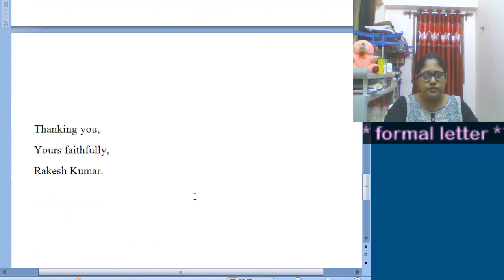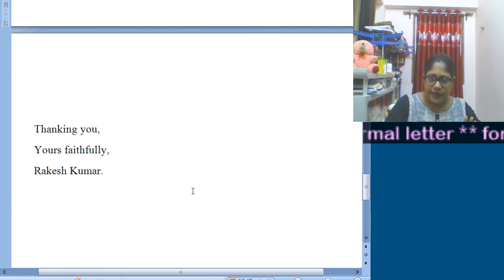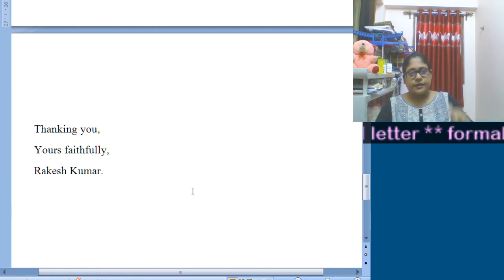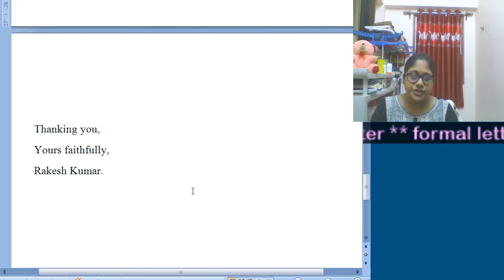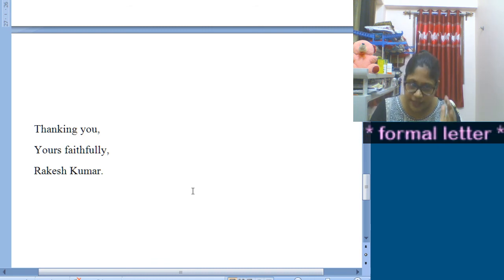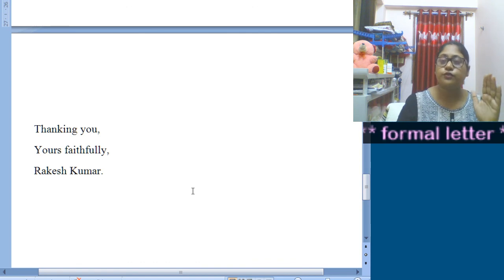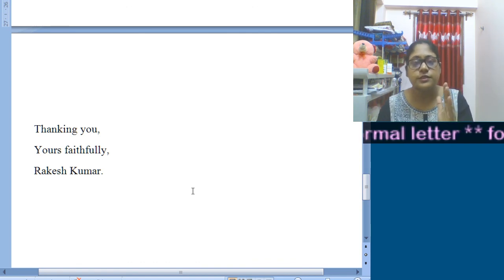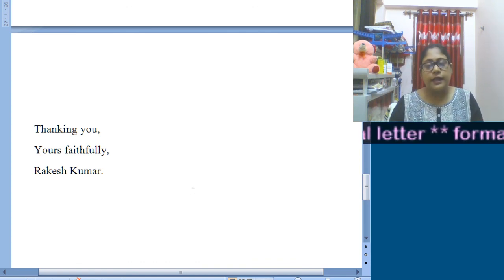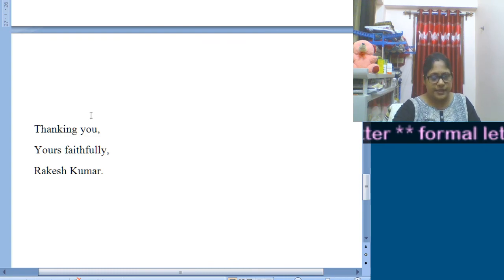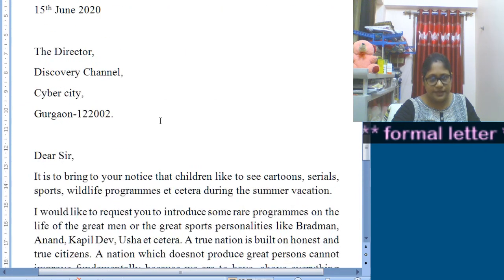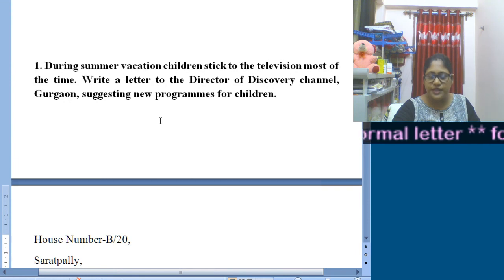So this is the part, and at the subscription part you will mention Thanking you, comma, Yours faithfully, Y capital, F small, comma, Rakesh Kumar. As for example I have written, you need to write your full name, then you need to put a full stop. So this is the format as well as a sample example of a formal letter.